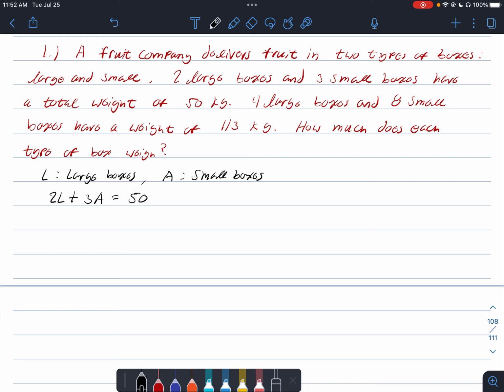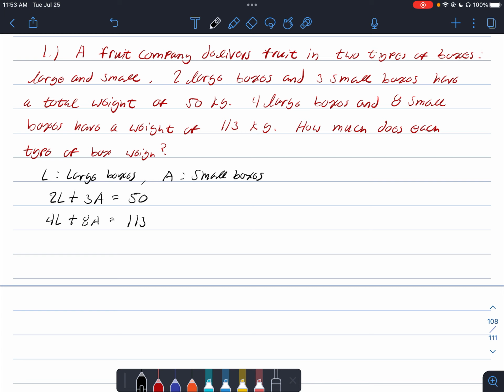And it also says we have four large boxes and eight small boxes with a total weight of 113. So we also have that 4L plus 8A is equal to 113. Since we know that the weight of the large boxes and the weight of the small boxes are constant, or fixed, we can treat this as a system of linear equations. They're not different weights for each individual box in each of these equations. They're connected together in one system.